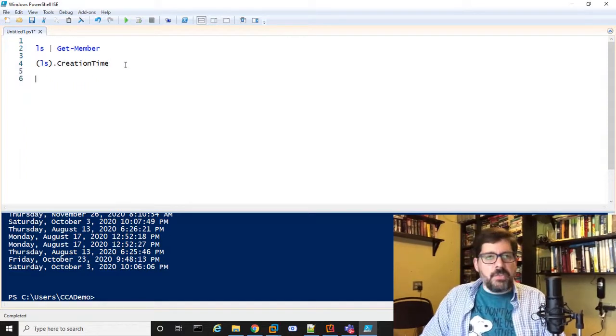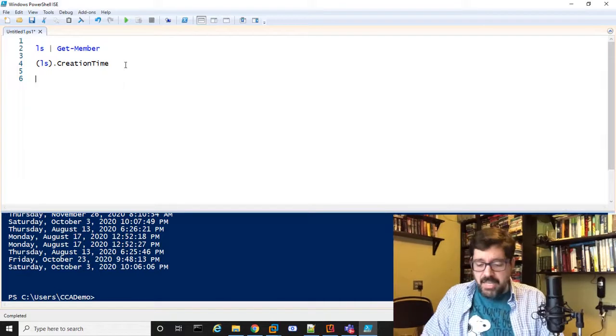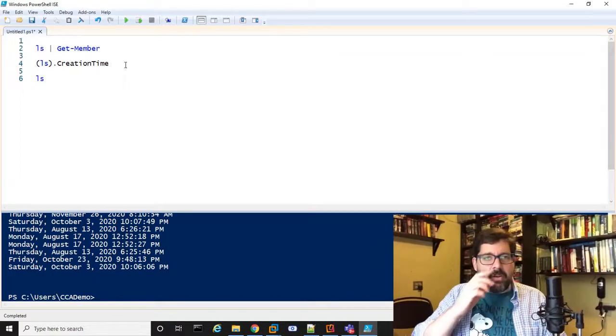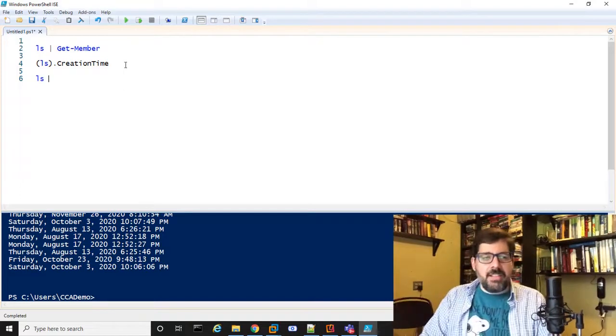Now this opens the door to being able to do more interesting things. Let's say I wanted to only get the full name and the last time somebody wrote to that file. That's all I'm interested in. So instead of trying to find all that stuff the old-fashioned way, right-clicking on files and all that, this is where PowerShell really starts to give you some additional tools.